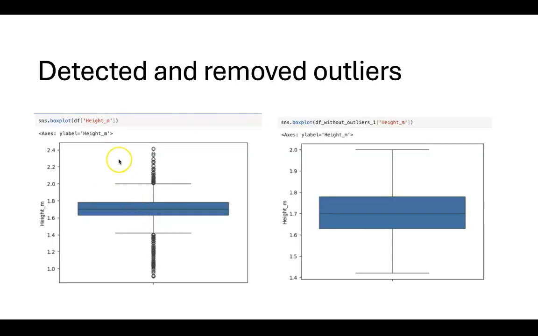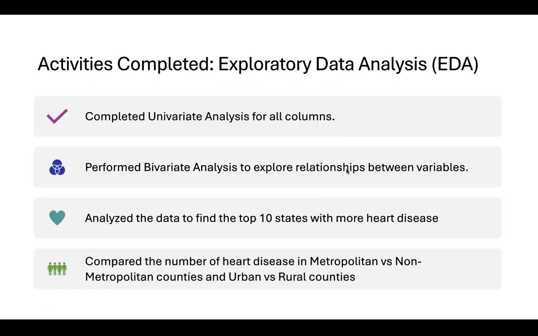Here is the box plot for height. You can see there are a lot of outliers, and after removing them, the box plot is clean and neat. Next, Pisa will continue.